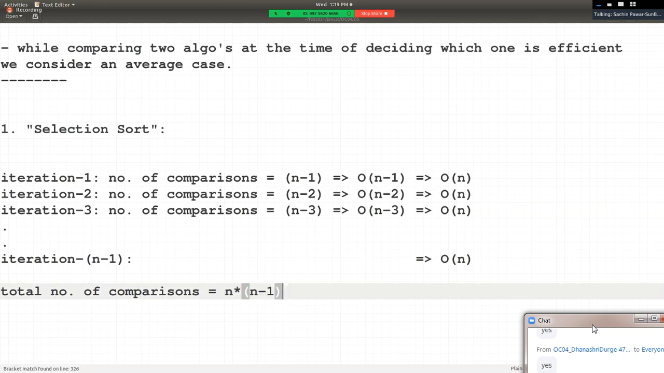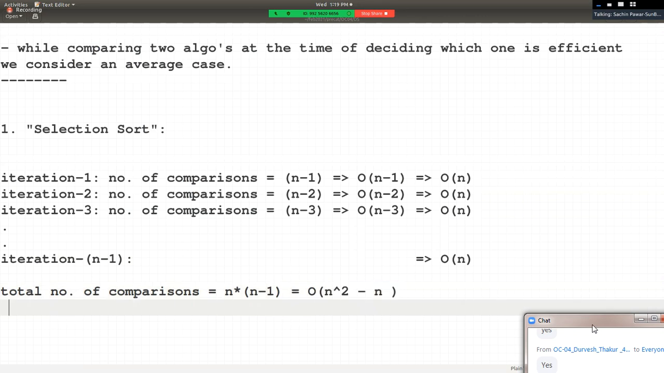Hello friends, n into n minus 1, right? That will be n square minus n. Can we say like this? N square minus n, right? It means we can say order of n square minus n comparisons are happening.